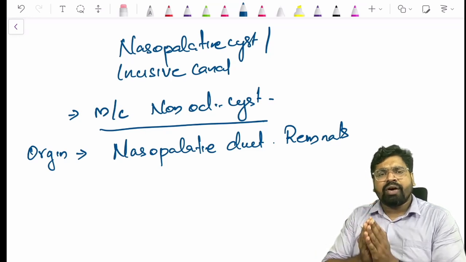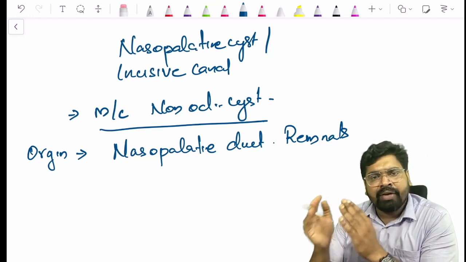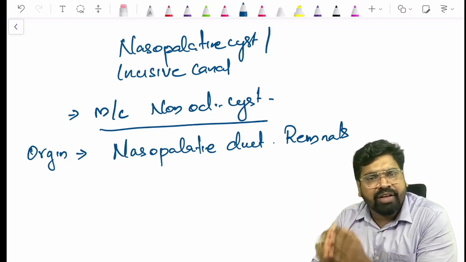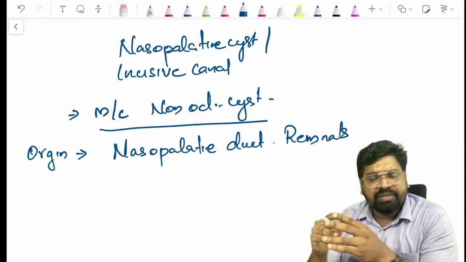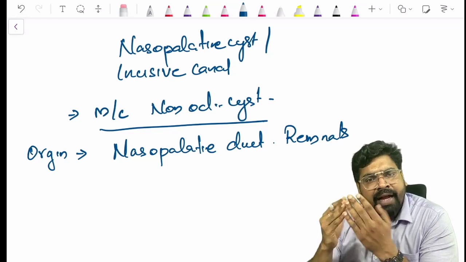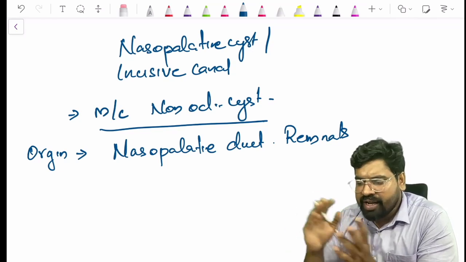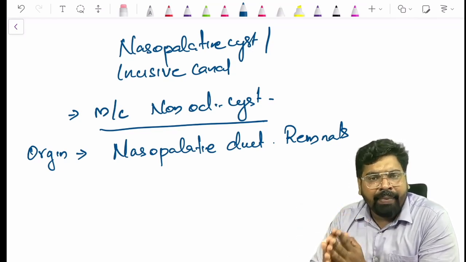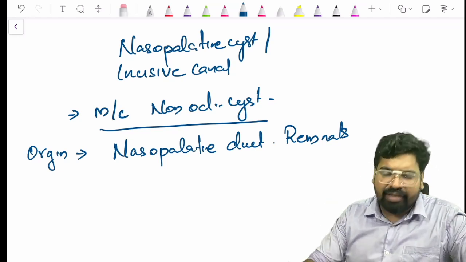So this occurs within the nasopalatine canal. In the embryonal stage, the nasopalatine canal has this nasopalatine duct in it, but as development proceeds, the duct is vestigial and gets removed. Any remnants of this nasopalatine duct, if triggered, form the nasopalatine cyst.